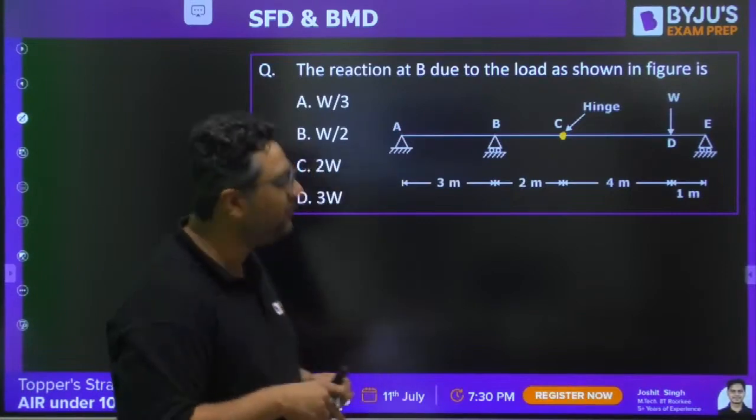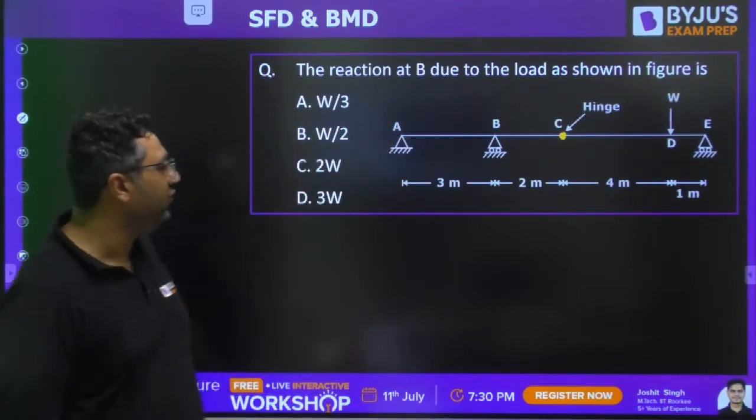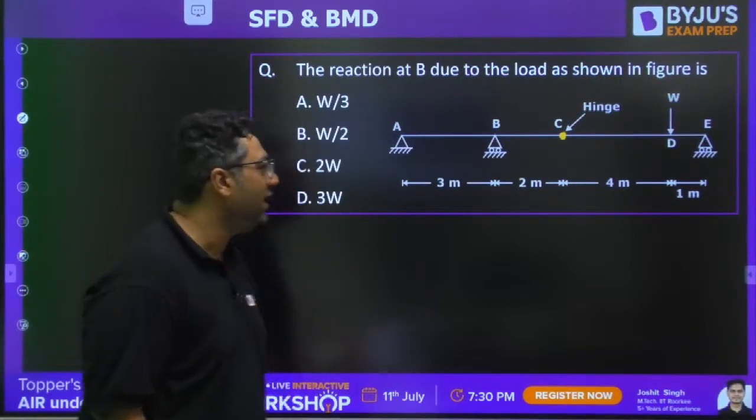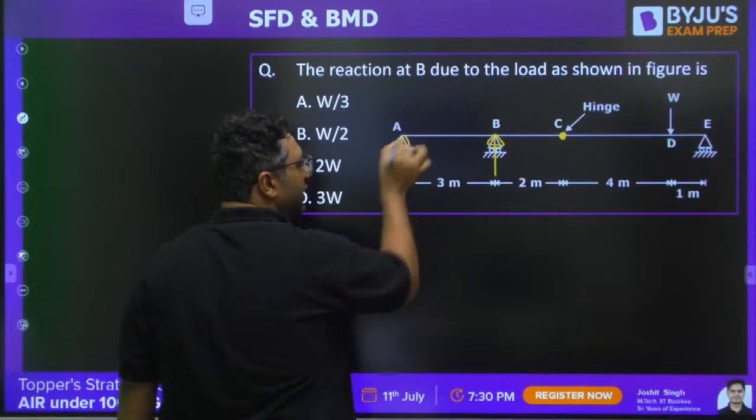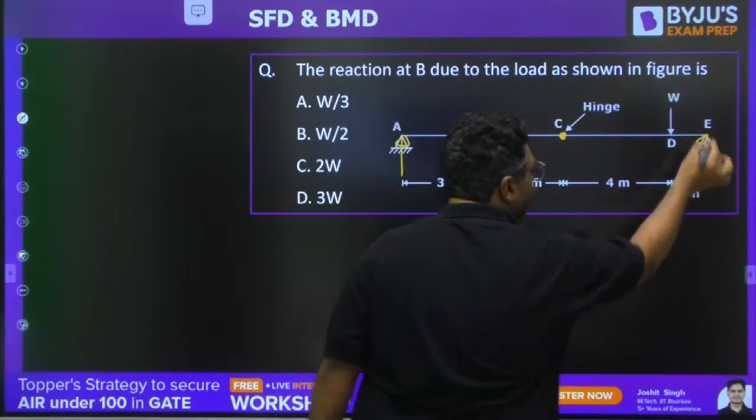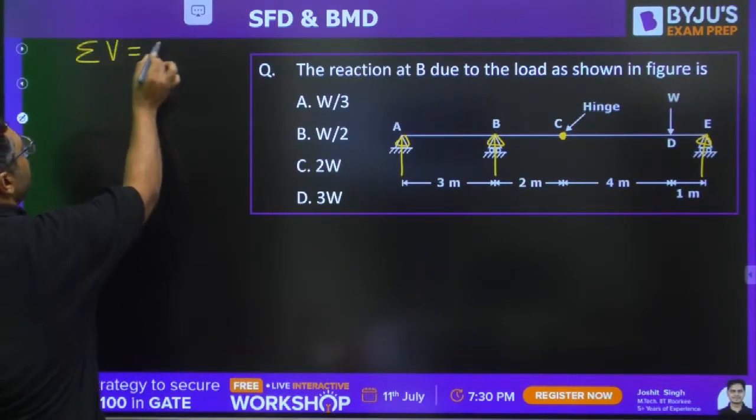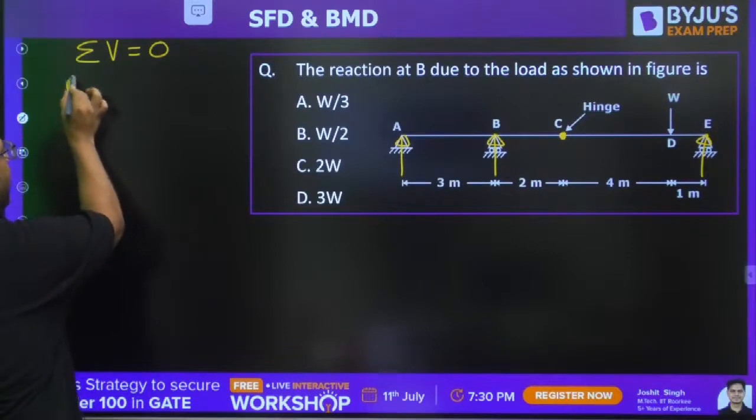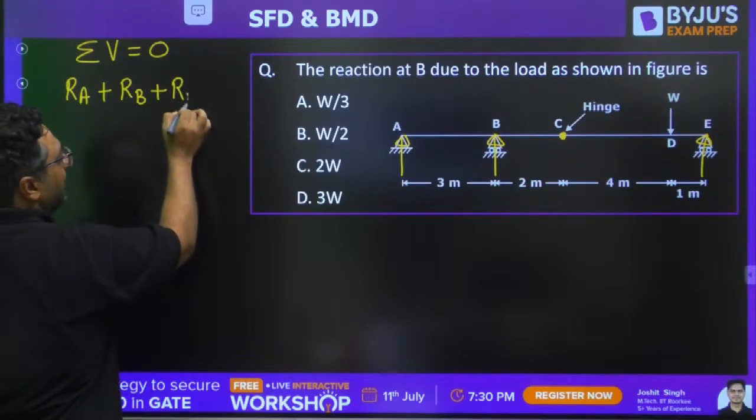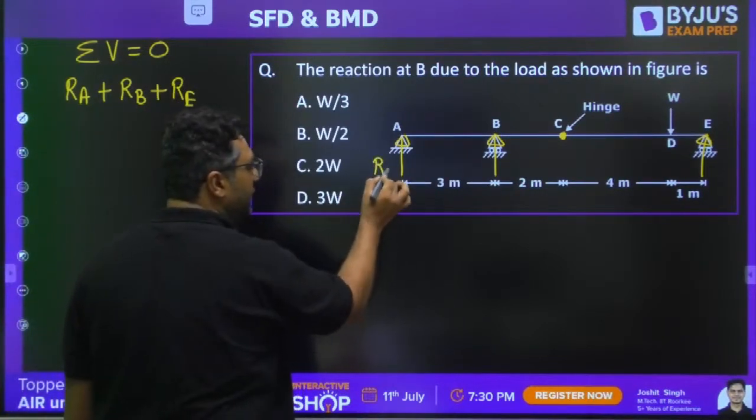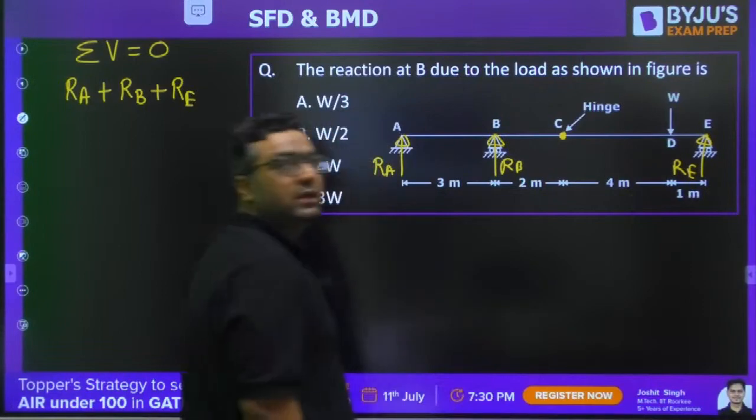So let us try to solve this question. The reaction at B due to the load as shown in the figure. Try this; you need to find out the reaction at B. Actually, reaction will be coming at 3 points: at A, at B and at E. So I can go for summation of vertical forces to be 0. Reaction at A is RA, reaction at B is RB, and reaction at E is RE. Together they are bearing the load W.